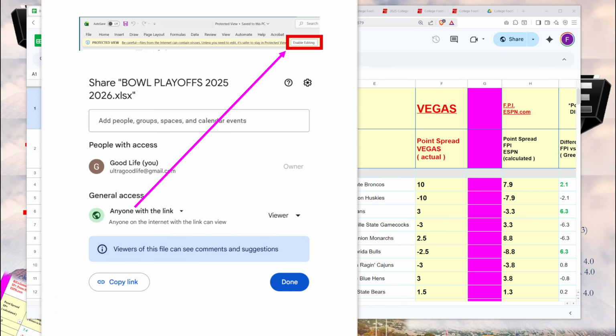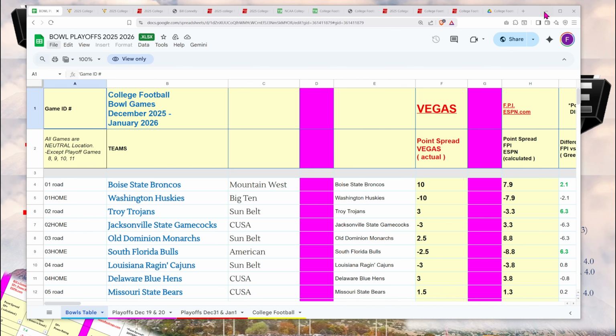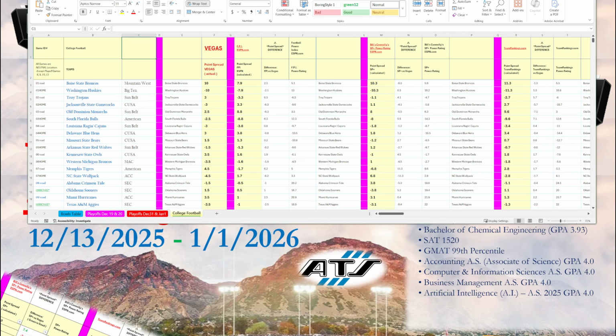At the bottom of the Excel file are 4 tabs. The yellow tab has all the bowl games and playoff games presented as a regular Excel spreadsheet. The other 3 tabs have the bowl games and playoff games presented as tables with sortable columns.